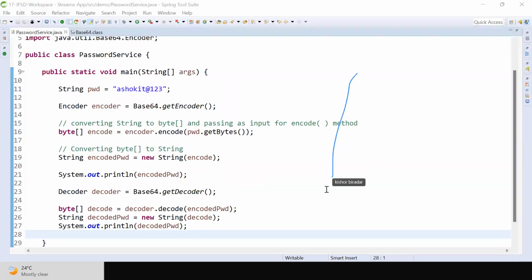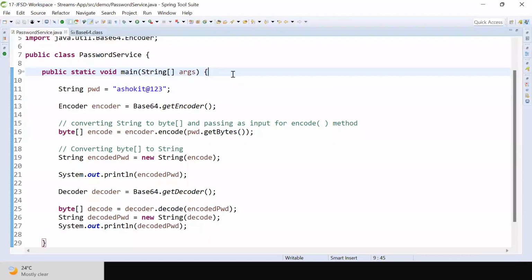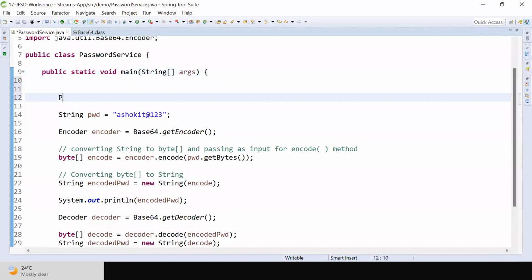So when encryption is available, why go for encoding and decoding? Come on. When encryption is available, what is the purpose of going for encoding and decoding? For testing purpose? No, no.